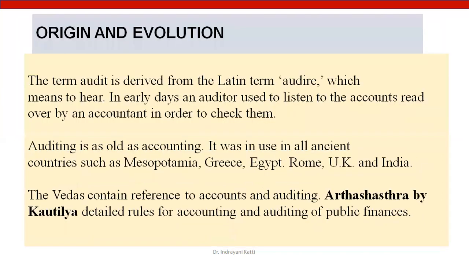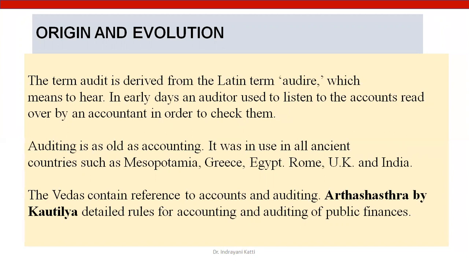So let's move on to the origin and evolution of auditing. The term audit is derived from the Latin term audire, which means to hear, listening carefully. In early days, an auditor used to listen to the accounts read by an accountant in order to check them. It means an auditor is an expert person in the accounting field.